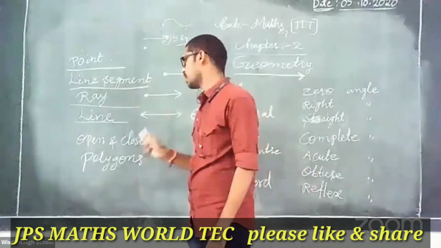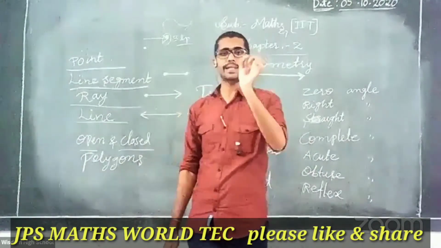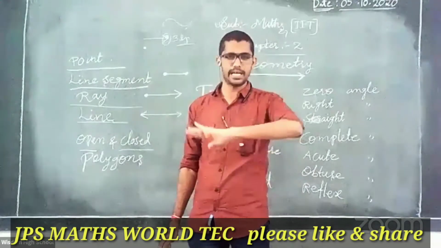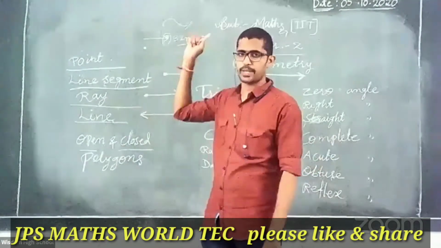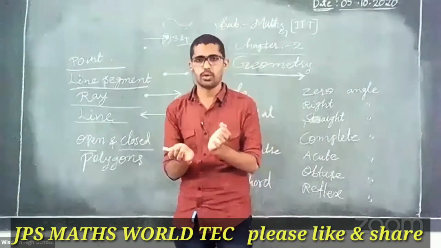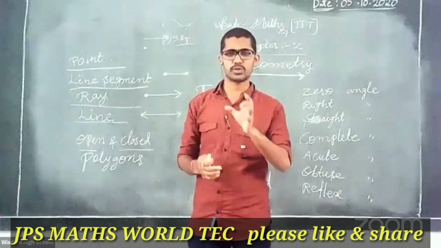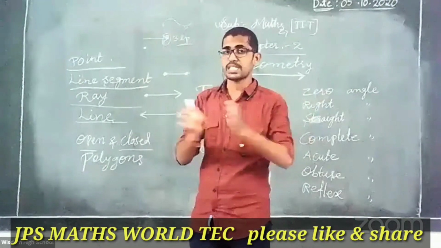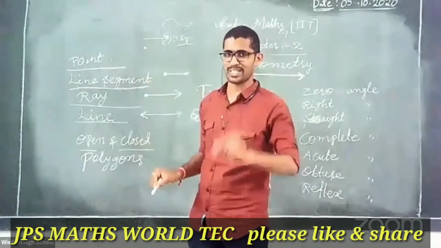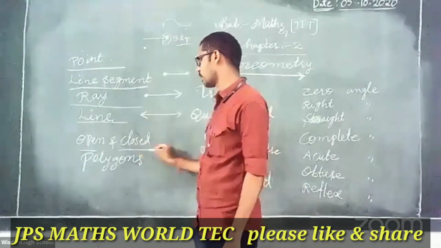Open figure and closed figure. So point, line segment, ray, line is clear, everyone. What is geometry? Geo means earth and metric means measurement. That's how you calculate the measurements. That is geometry. Clear? Now, the main thing in geometry is the point, which is like a dot. And line segment, ray, line is clear. Now go to the next one.